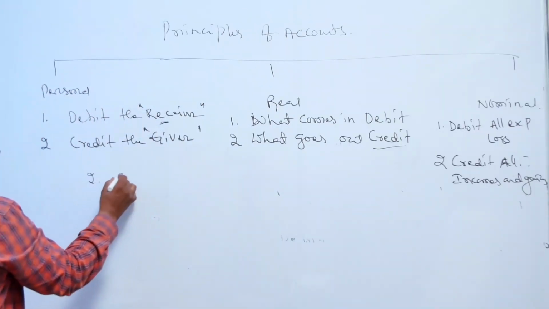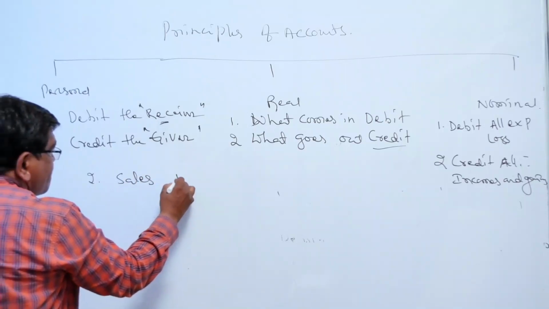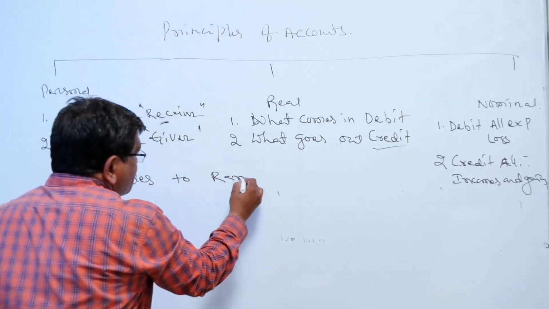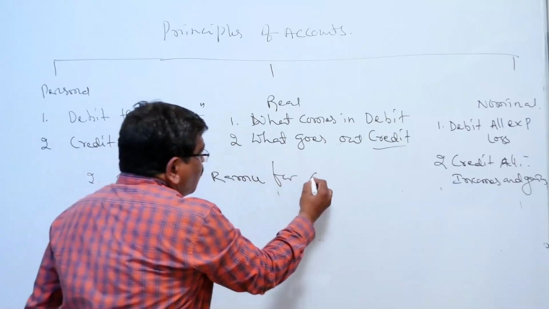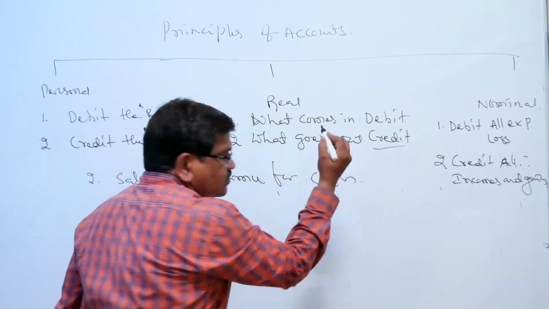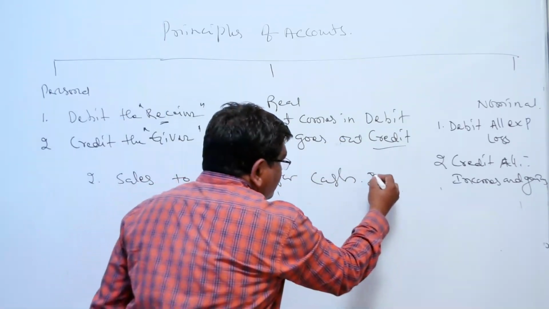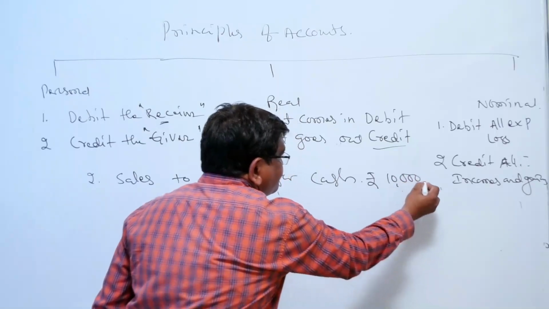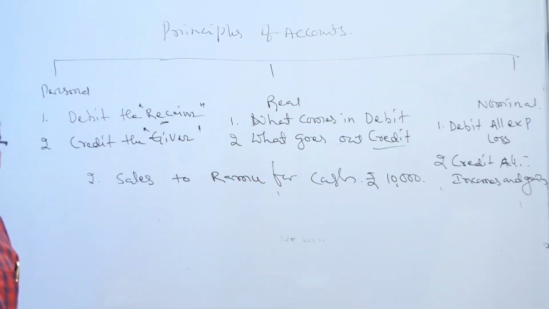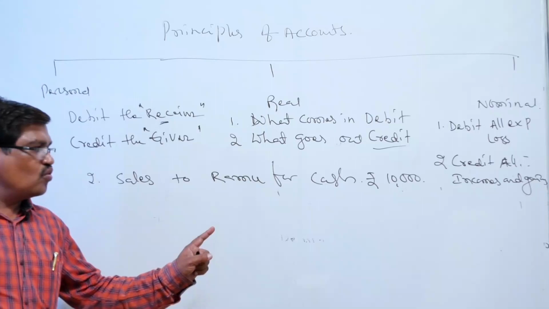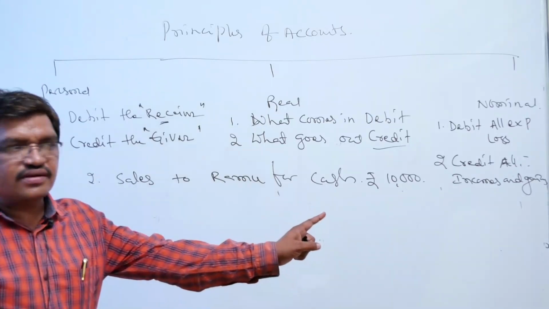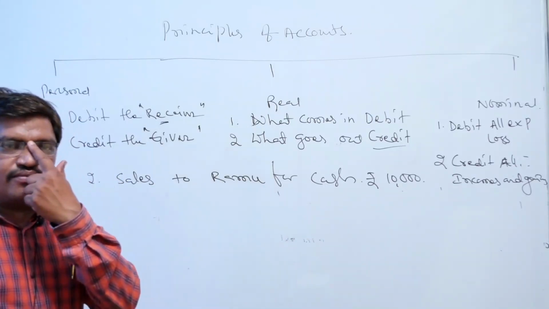Second one: sales to Ramu for cash, rupees 10,000. This is another transaction. Sales to Ramu for cash rupees 10,000.